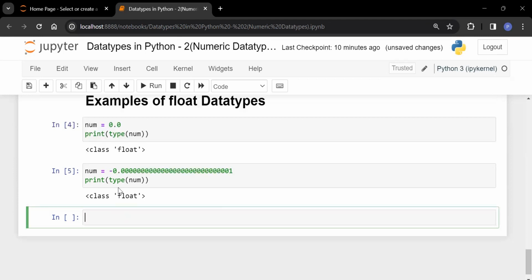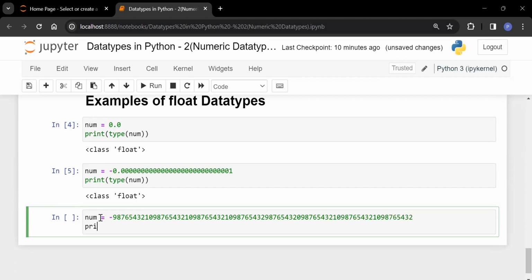See, let me take a very big number. Minus, a very big number I am going to take. Okay, let's check what is the type. A very big float number I have taken. No, it is not a float number. Let me take a float number, after the point I am going to take digits like this. So here you can see this is a point. Now it is a float number, a very big float number.